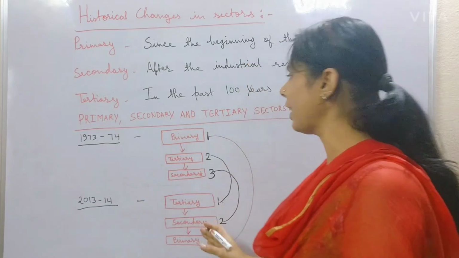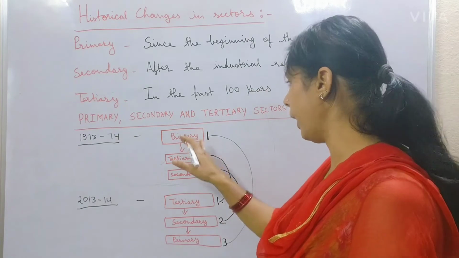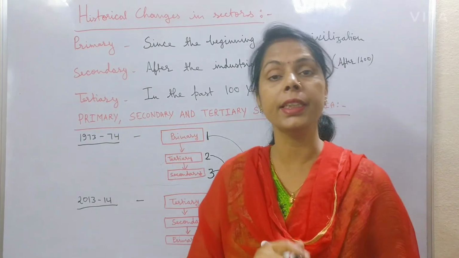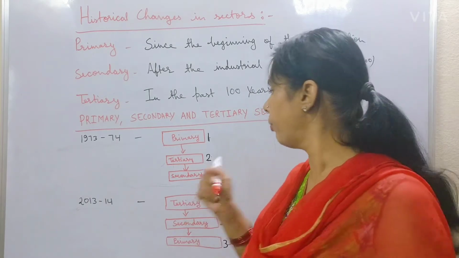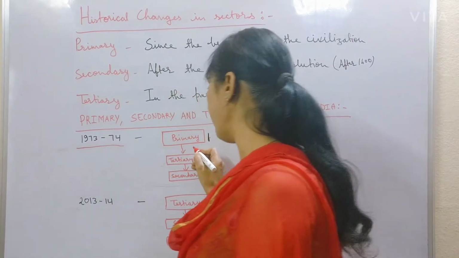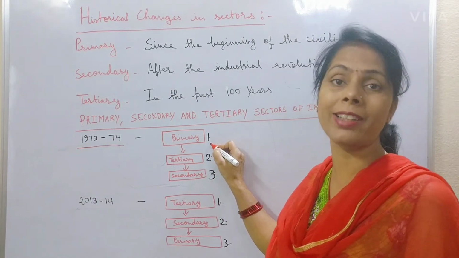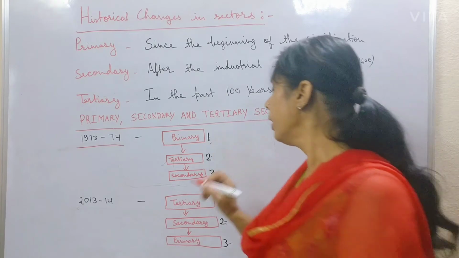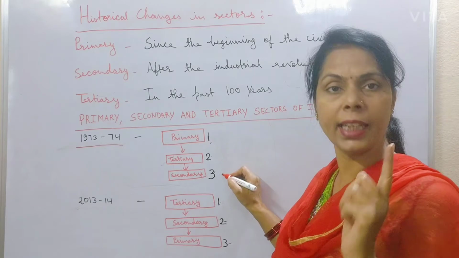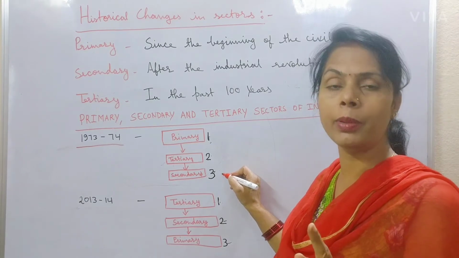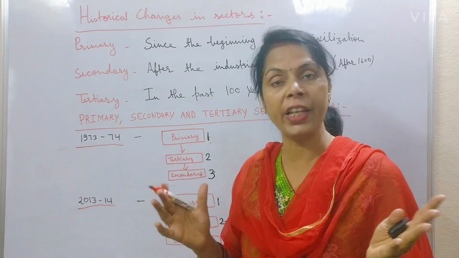Now, through this chart, we will try to understand the development of primary, secondary and tertiary sectors in India. Up to 1973 to 1974, the production of the primary sector was highest in India. That's why the primary sector was on the top position in India. Then the tertiary sector was on second position and the secondary sector was on third position. But in 2013 to 14, the scenario changed.